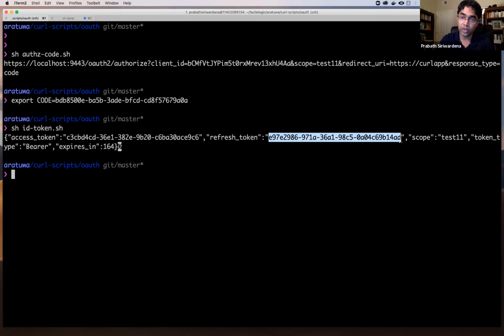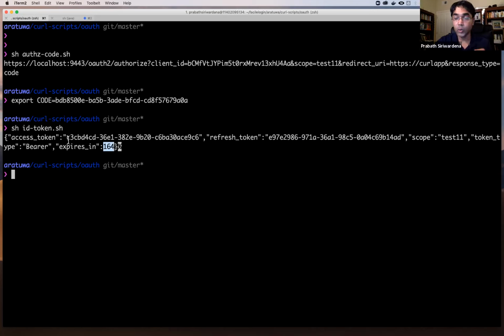But if you have a refresh token, you can keep on refreshing your access token, and the refresh token has its lifetime too. Here you specify under the expires in parameter the lifetime of this particular token. This is in seconds. So here it says 143 seconds, so this is the lifetime of the access token.